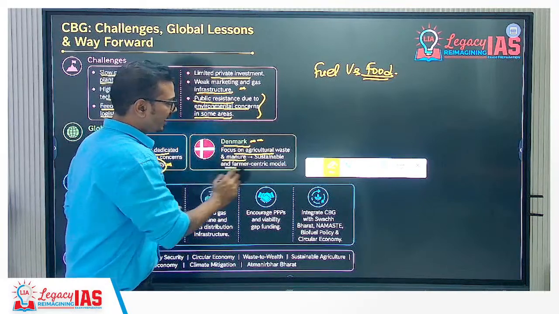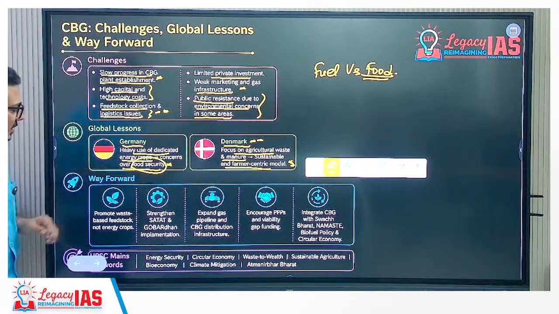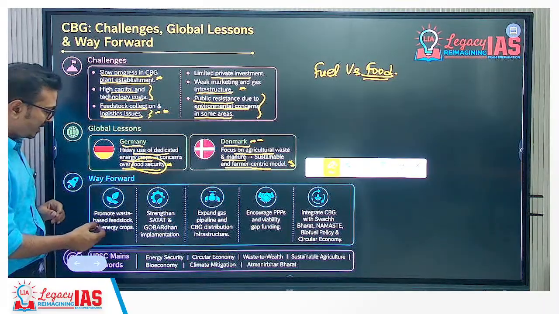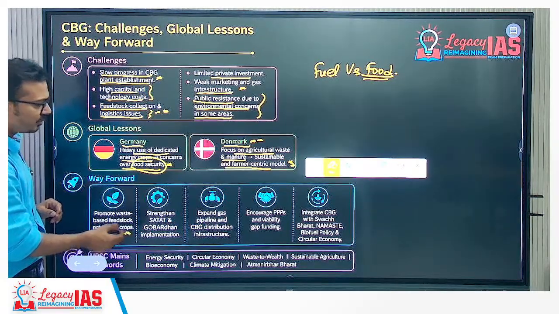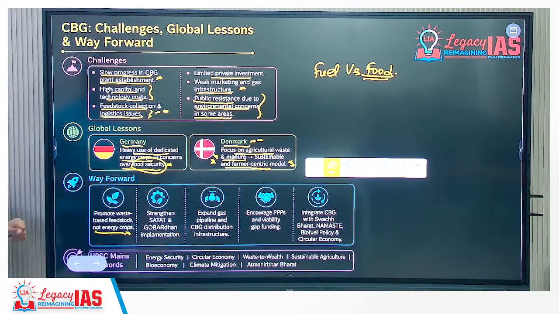Sustainable and farmer centric model. So we should use that model. Give that example in your answer. Then what should be the way forward? Whatever the challenges are there, we have to convert. Promote waste based feedstock, not energy crops. Okay, our focus should be on waste based, not energy crops.